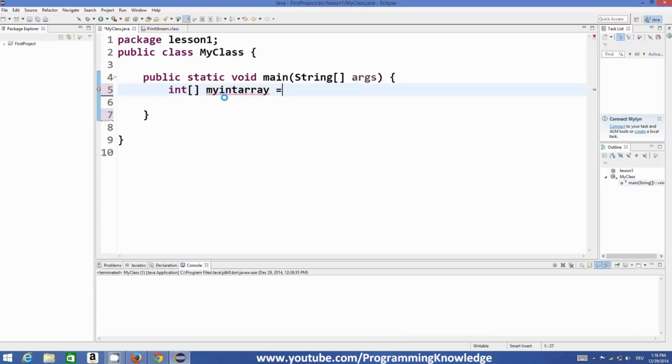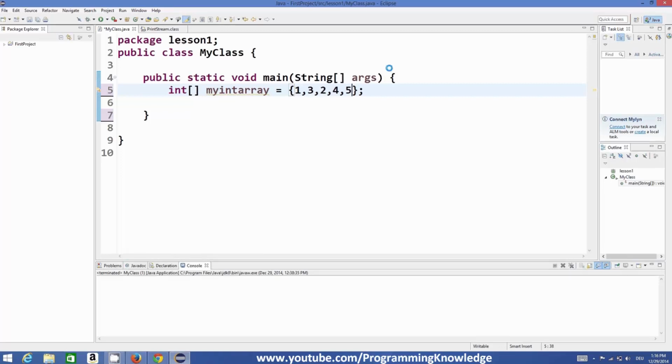And then you can initialize this array in these curly braces, and whatever comes inside these curly braces, for example 1, 3, 2, 4, 5, these are the values or elements of the array. So it can store multiple integers. We have stored right now 5 integers in this array, right?